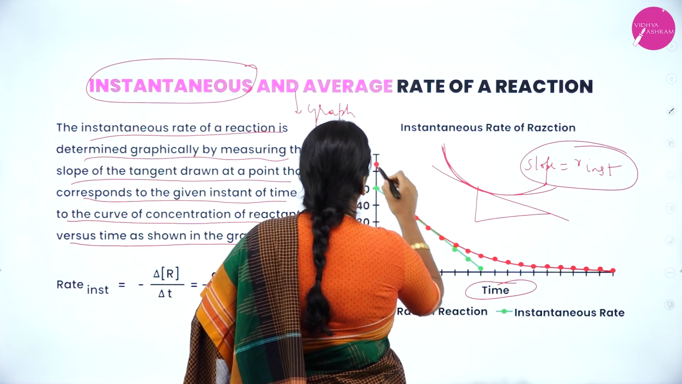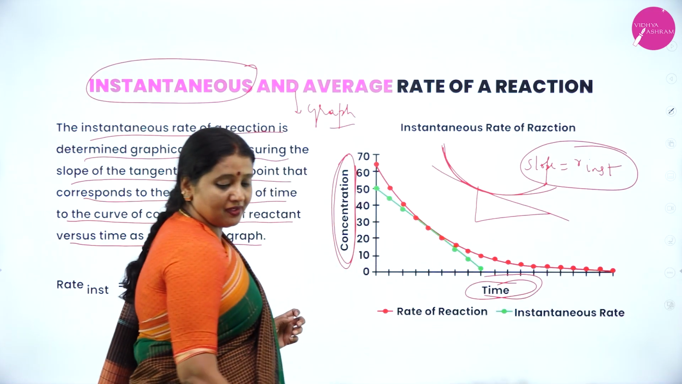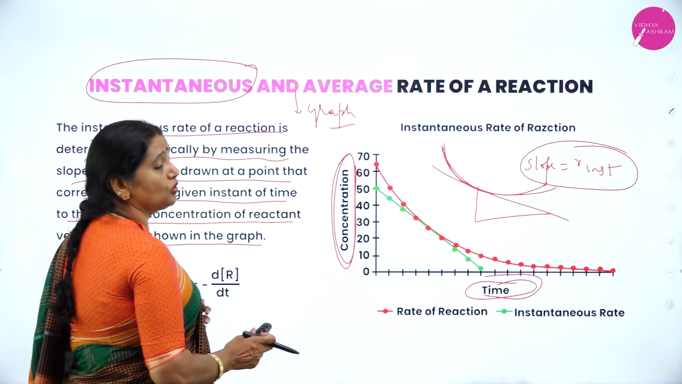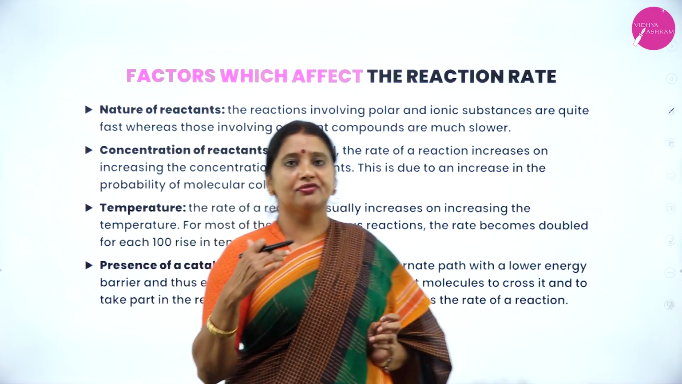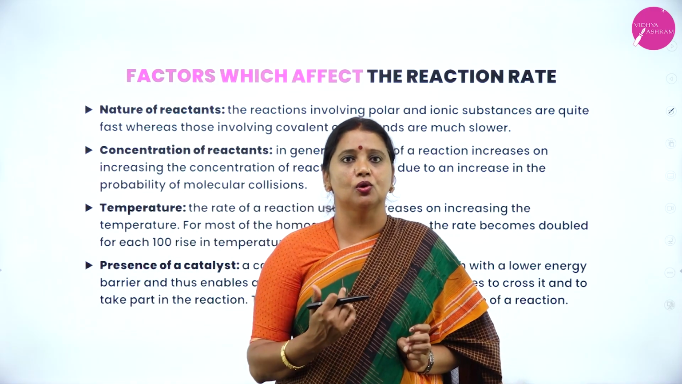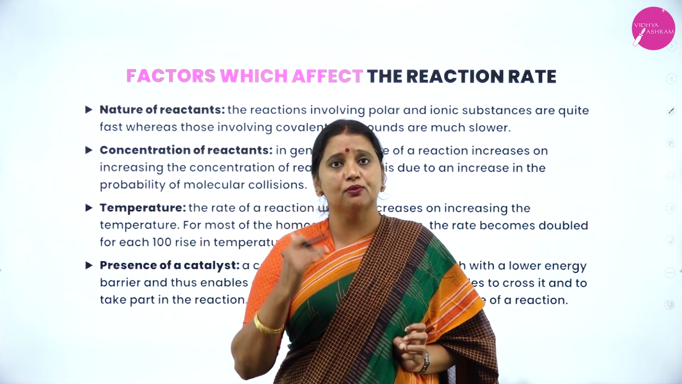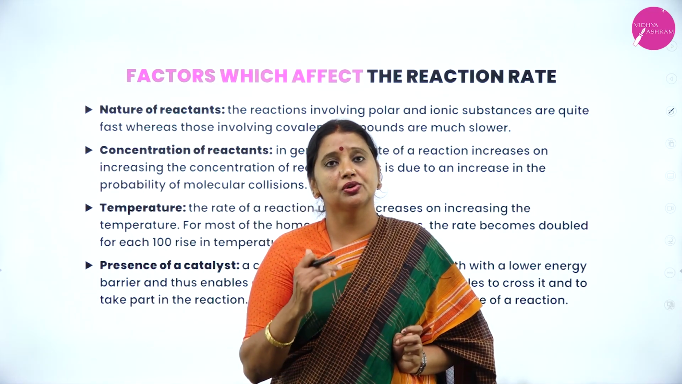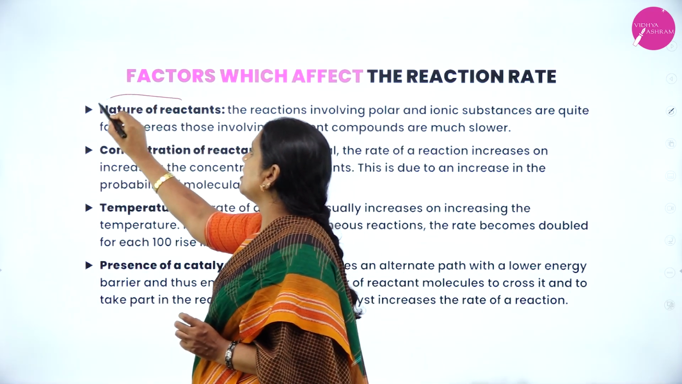How can you get this curve? By plotting a graph of concentration versus time. This is the graphical method to find the instantaneous rate. Some of the reactions are slow, so you have to increase their velocity. What are the factors I can apply on a chemical reaction to influence or increase the rate? The first factor, nature of reactant.